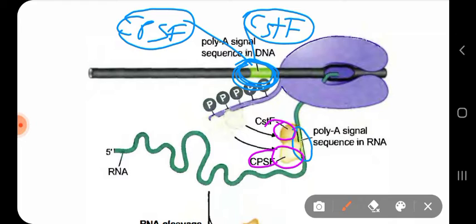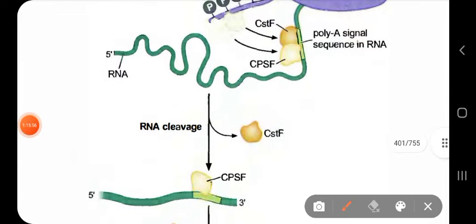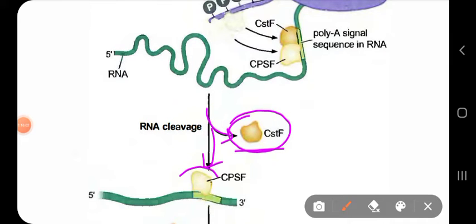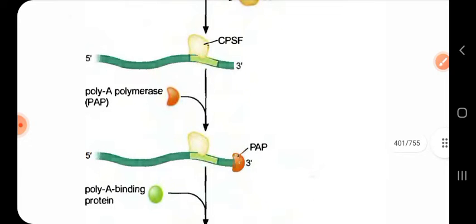The whole polyadenylation process is actually mediated by an enzyme called poly A polymerase. CSTF causes stimulation, and CPSF carries out the main cleavage, the main cutting of the RNA.